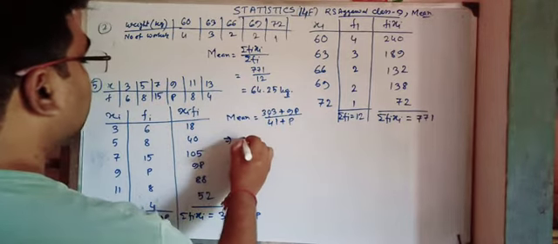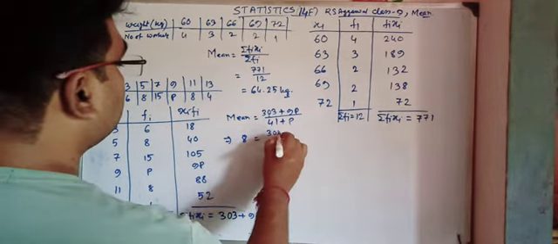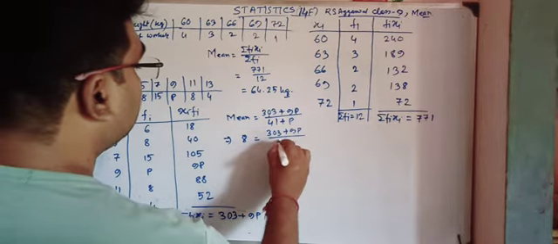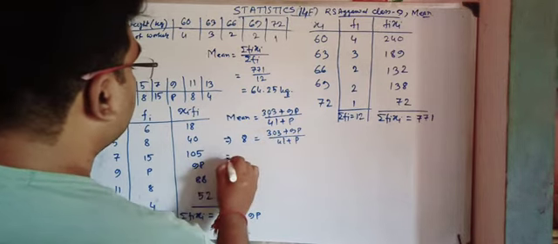Now here the mean is given as 8, so 8 is equal to (303 plus 9p) divided by (41 plus p).